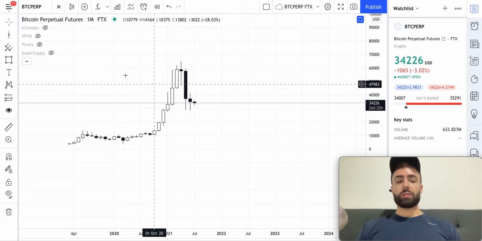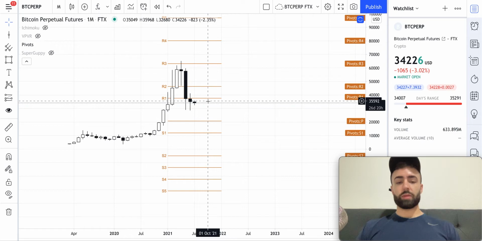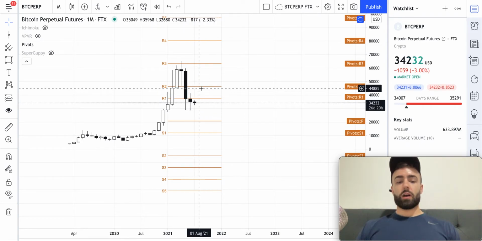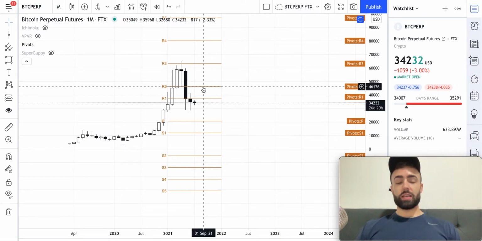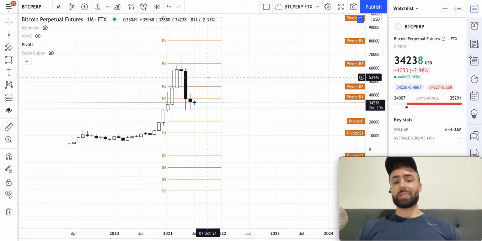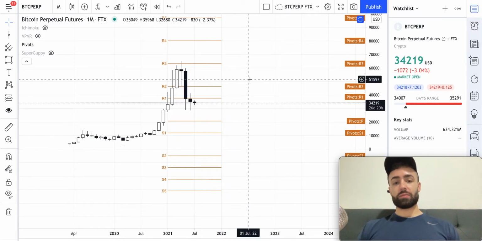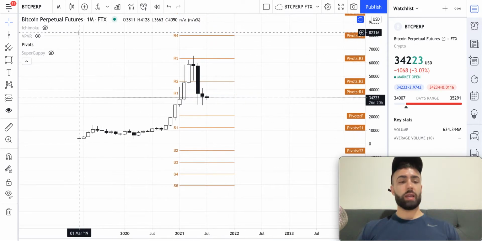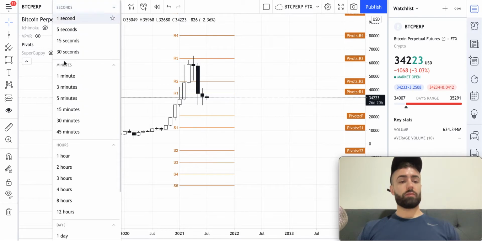$41,322. If we do that, the resistance levels we're going to be looking at for price to potentially reject off of are going to be this R2 level up here, which is right around 46,000. If you don't know how to use the pivots indicator tool, you can check out our tutorial video here, that will tell you exactly how to do that. It's a very easy, quick video you can watch to learn how to use these to your advantage as a crypto trader or investor.